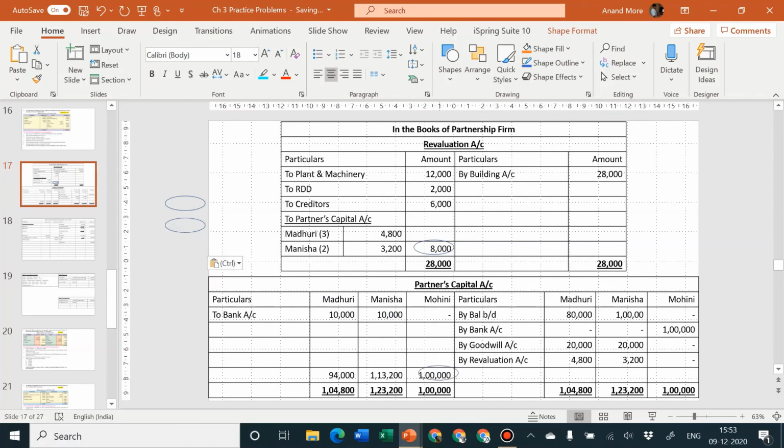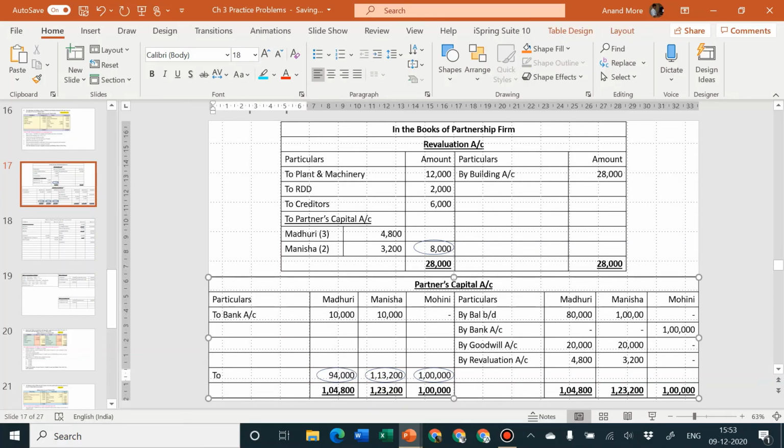Let me quickly put the encircling part so that we are telling the examiner that these figures are balancing figures. To balance carried forward.